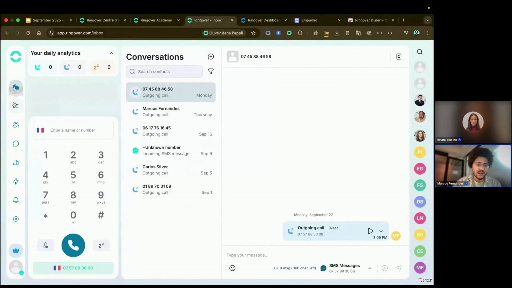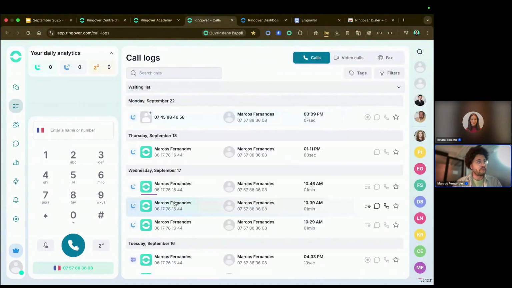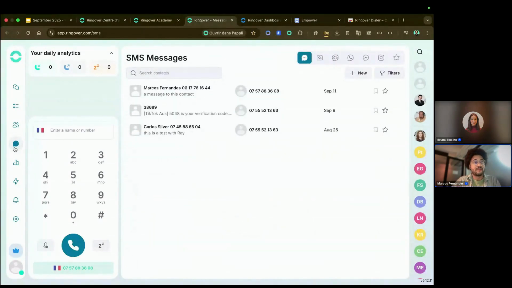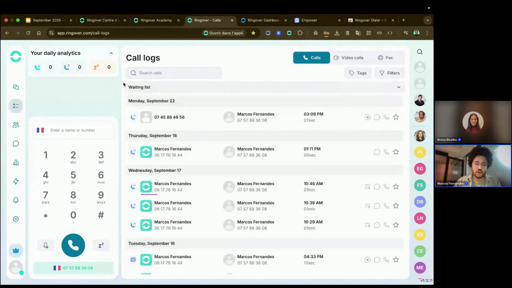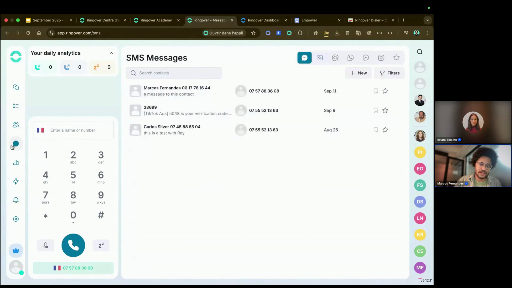So let's say I have a missed call from a client that will appear in my call log. And then my client also sent me an SMS. And after that, my client, he's in a hurry. He really wants to talk to me. He also sent me a WhatsApp message. Nowadays, you need to go into the call logs, and then you need to go to the SMS, then you need to go on WhatsApp.